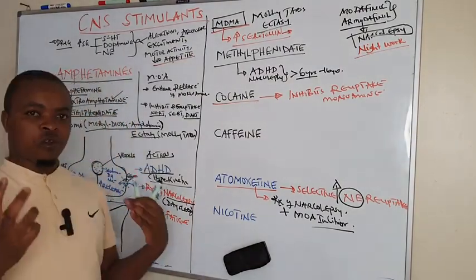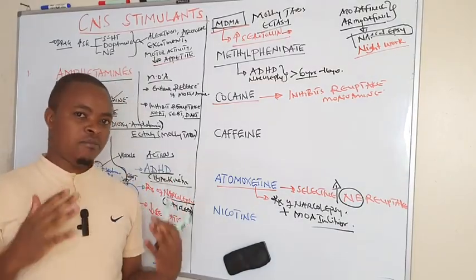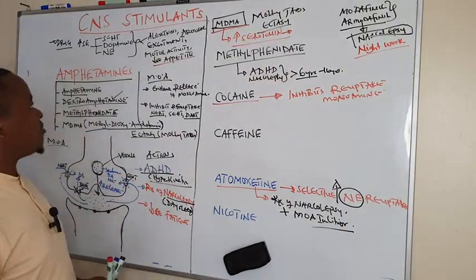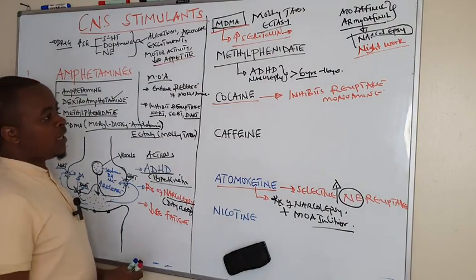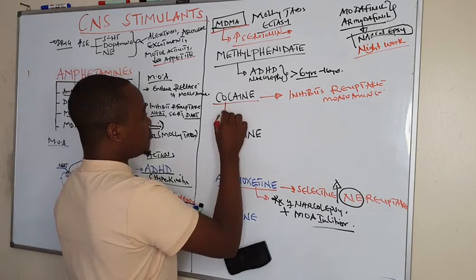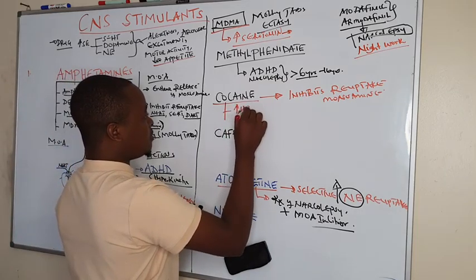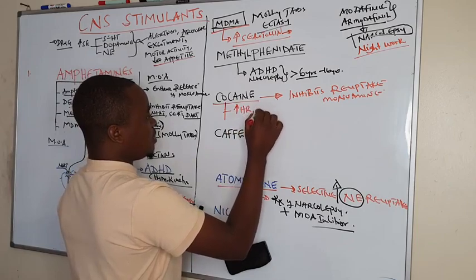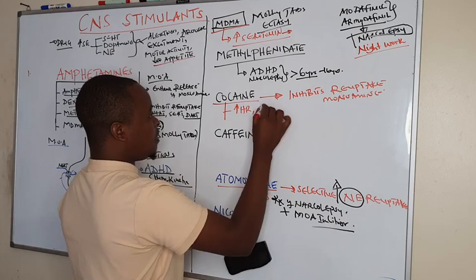So cocaine can be used to increase excitement, mental alertness, and so forth. But it has many side effects, whereby cocaine has the ability to increase heart rate, so meaning it can lead to hypertension.